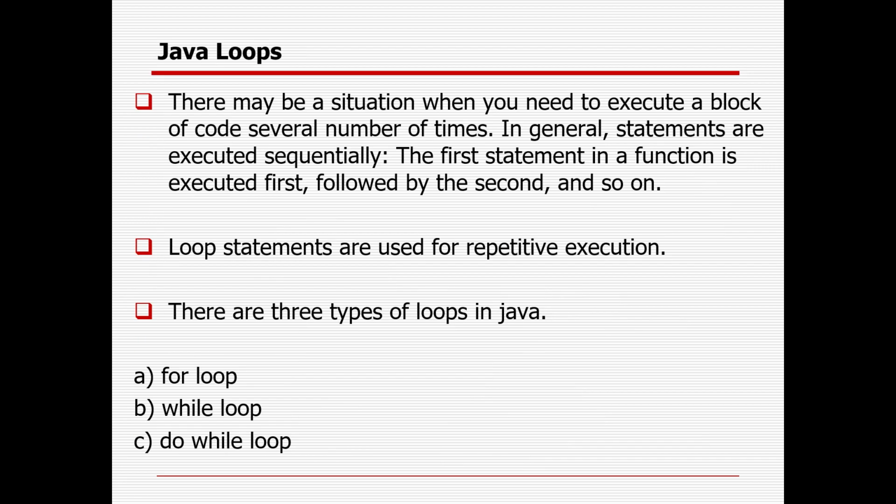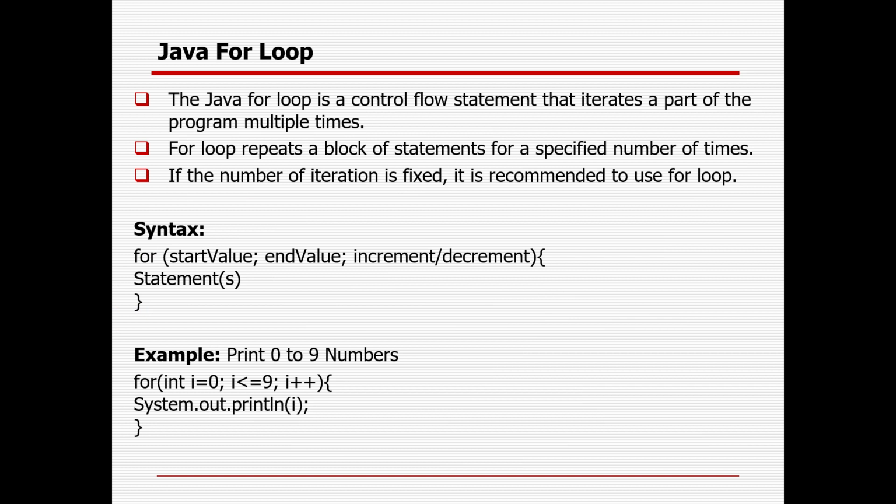Then we will go to the loop part, because it will take some time. Here there will be 5 more topics: 3 loops, and how we can control the loop with the help of the continue and break keywords. So what is a loop? I want to iterate from some number to some number. It is not possible to run all these manually, so I iterate through a loop, which takes the runtime value based on the size you define, based on the condition, starting point, ending point, increment and decrement points, all this stuff.